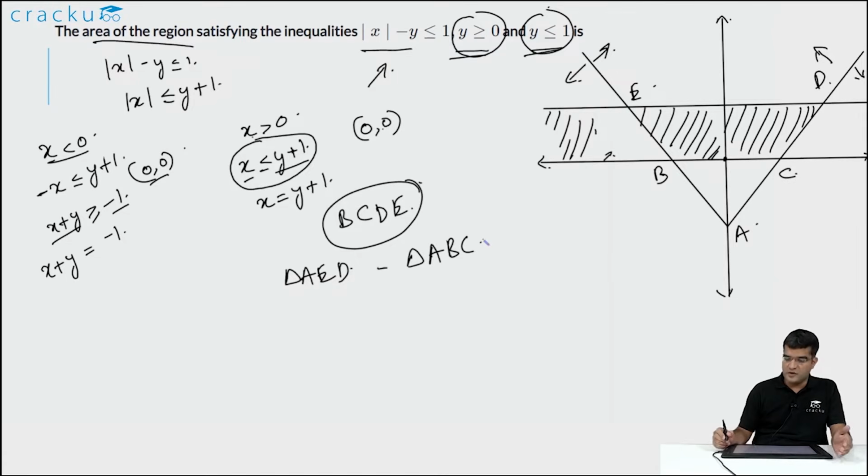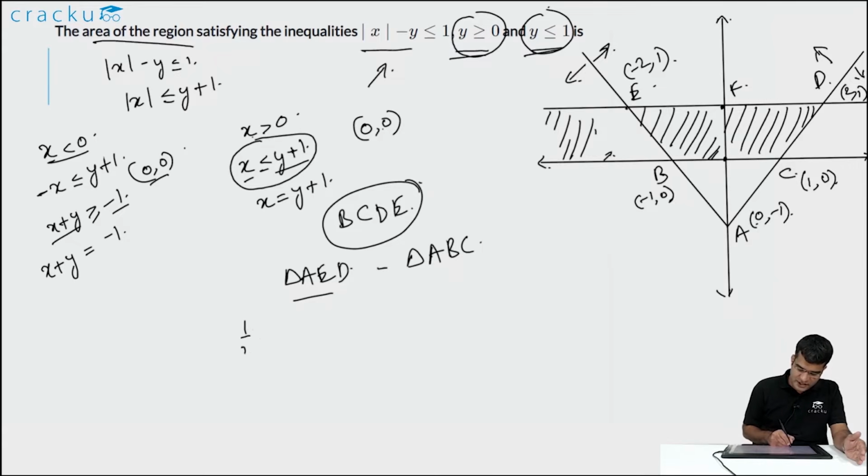So let us first put down the coordinates. E will be equal to minus 2, 1, D will be equal to 2, 1, C will be equal to 1, 0, and B will be equal to minus 1, 0, and A is equal to 0, minus 1. And let us assume that this point is equal to F. The area of triangle AED is equal to half into base into height, that is equal to half into DE into FA, and area of ABC will be again equal to half into base into height. So this is equal to half into BC into AO, if you assume that this point, origin, is O.